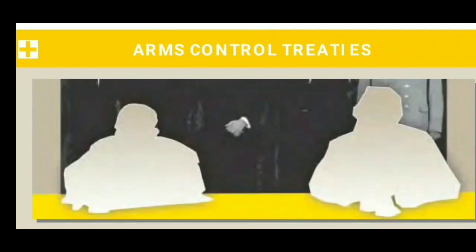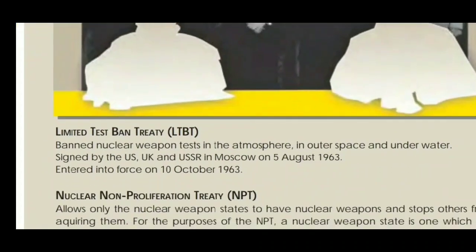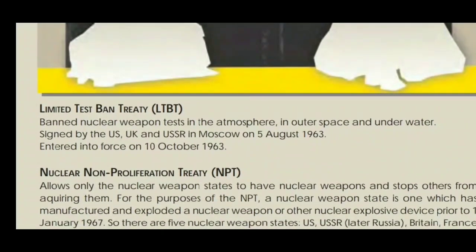Dear students, today we are going to discuss the arms control treaties during the period of the Cold War. The first one is the Limited Test Ban Treaty, shortly known as LTBT. It banned nuclear weapons tests in the atmosphere, in outer space and underwater, signed by the US, UK and USSR in Moscow on 5th August 1963, and entered into force on 10 October 1963.